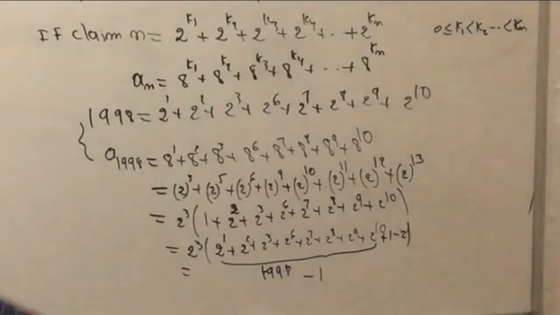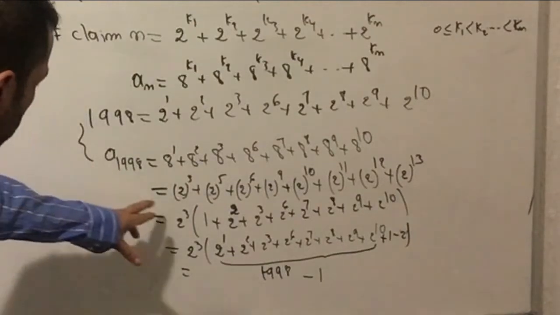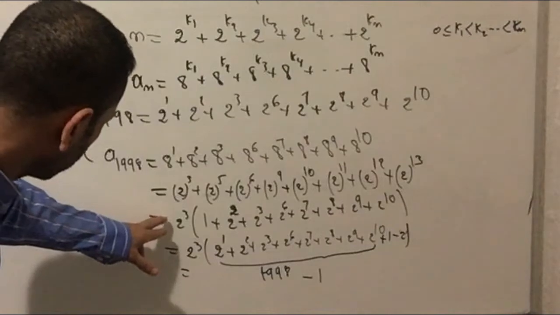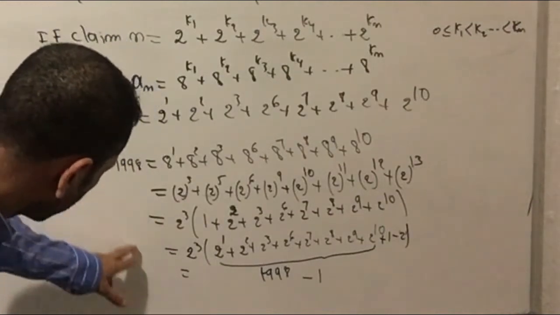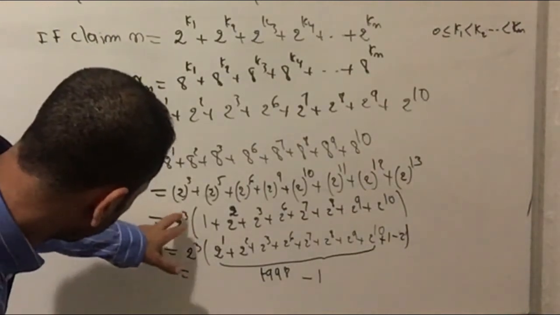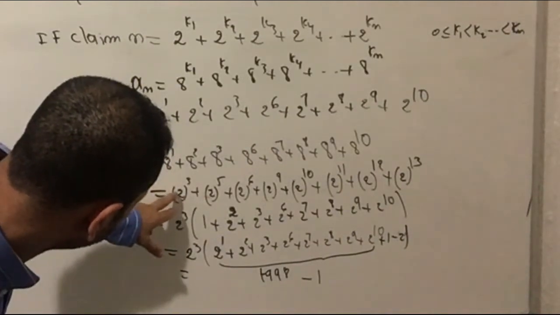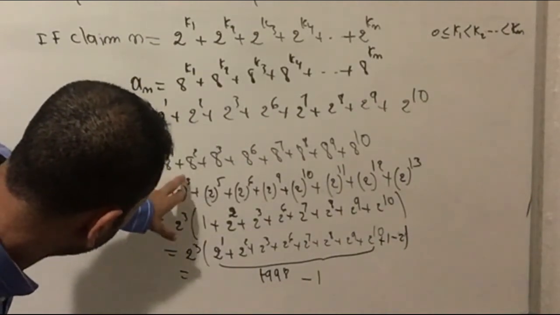So now, if we calculate this one, it is giving you 1998, okay? If you calculate this one, it is giving you this form. I'm going to rewrite 8 on this form, 2 to the 3.